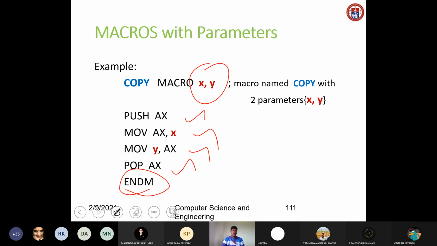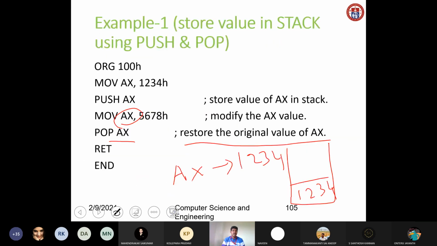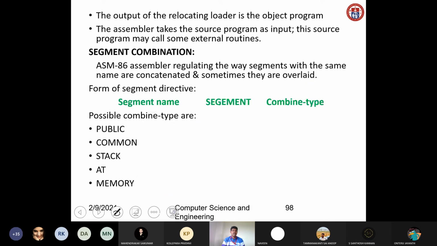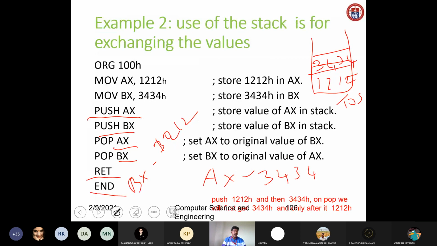Any doubts so far? I'll summarize the topics we have discussed. Today we have discussed 3 topics. One is procedures, then we saw stacks, then we saw macros. In 8086, how we use the stack, how we use procedures, how we use macros. Everything we have discussed in today's class.